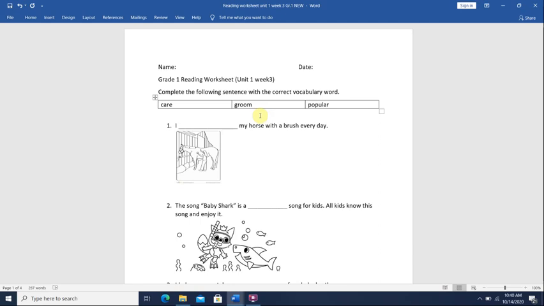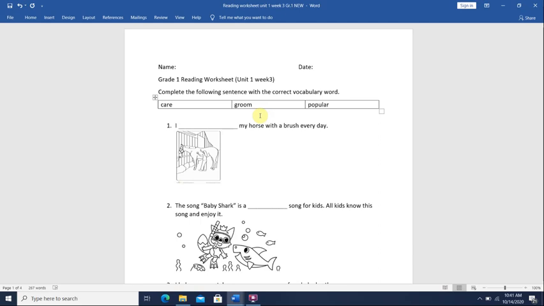Okay, so groom means to brush the animal's hair or to wash its body, because since they have a lot of hair and fur, it can collect insects or bugs. Okay, what about popular? Popular means something that everyone knows. Like when you say it to someone, everyone knows what that is. We can say this song is so popular, everyone can sing to this song. We can say that cats and dogs are the most popular pets.